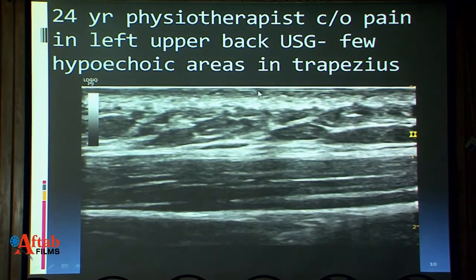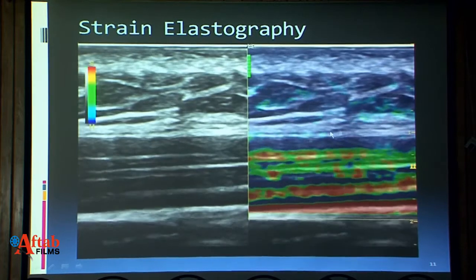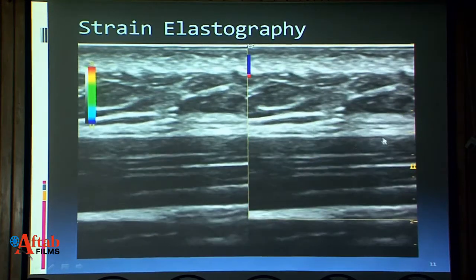She is a physiotherapist and works extensively throughout the day. This is the upper trapezius muscle. You can see some hypoechoic areas within this muscle, 1, 2, 3 here. And we can see them on elastography, where they appear as hard areas. This is a color coding done in elastography. Hard is blue, soft is red in color.